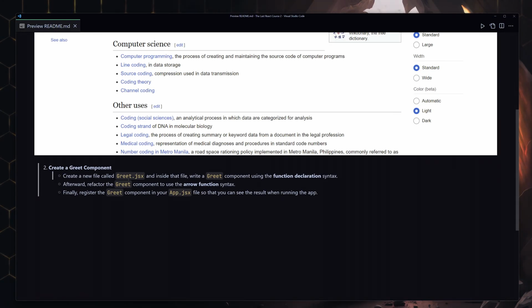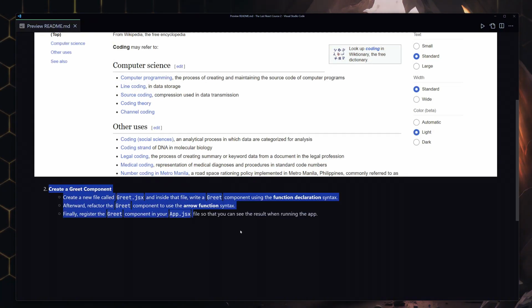Next we have to create a new file called grid.jsx, and inside that file we are going to create our grid component by using the function declaration syntax. After that we are going to refactor that code to use the arrow function instead, and finally we just have to render that into our app component. So once again, give it your best shot. If you can't do it, that's completely okay. Then come back and watch the solution, and now I'm going to give you my solution.